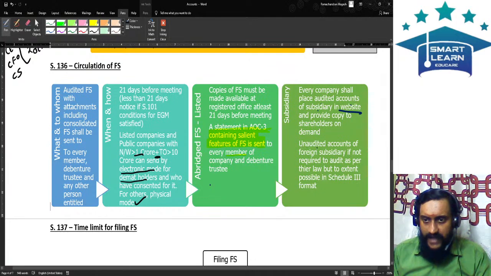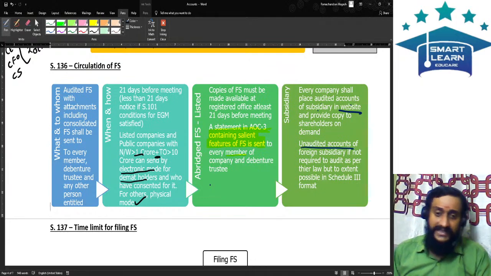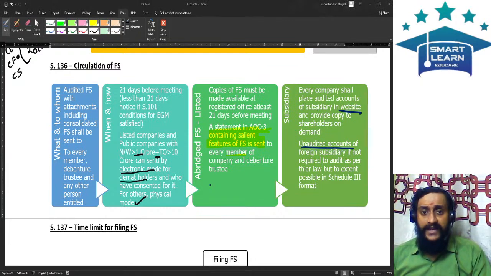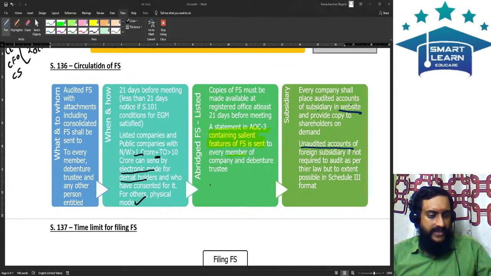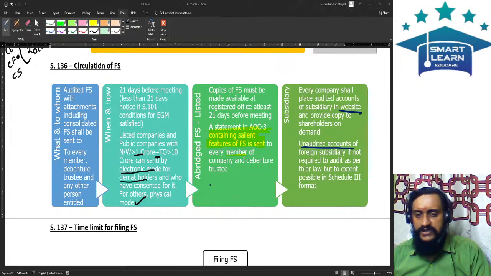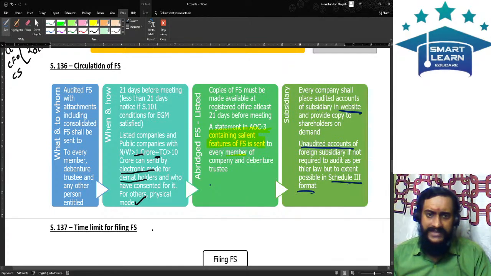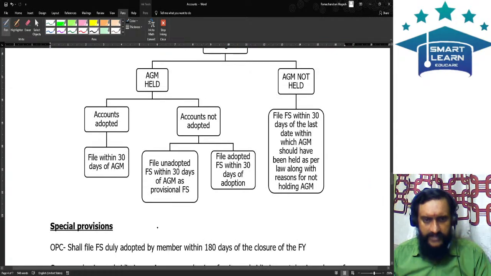The next provision says the unaudited accounts of the foreign subsidiaries. Sir, my subsidiary is a foreign subsidiary, and under foreign law they are not required to get their books of accounts audited. Now, if under the foreign law they are not required to get the books of accounts audited, no problem. You can place the unaudited accounts on the website. But to the extent possible, it should be in Schedule 3 format.